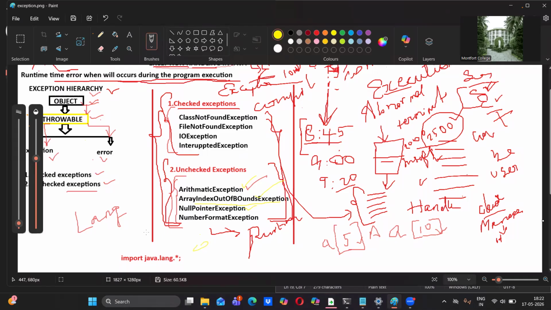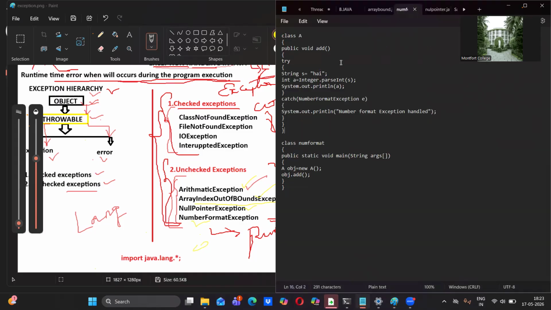So we have seen three exceptions, and the last one in the unchecked exceptions is number format exception. What is number format exception? Number format exception means when we try to convert any string into number, that time we will get this exception, number format exception. So we have the example code. With that example code, we will try to understand it. Number format. Look at this carefully.